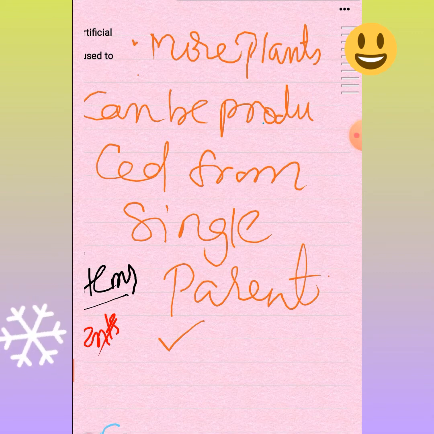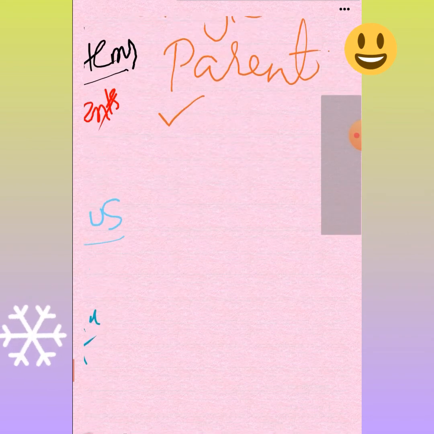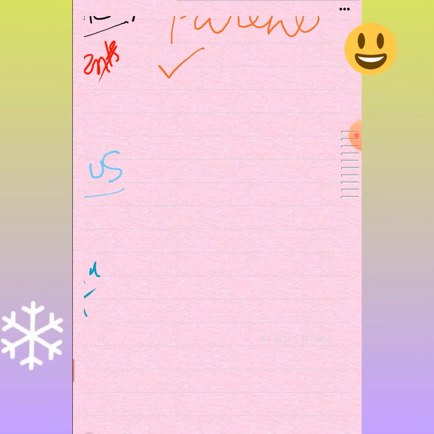If you see, we depend on already grown parts of the plant in vegetative propagation, like stem or root or leaves, so it takes less time to regrow.